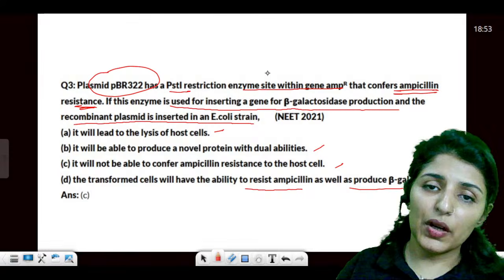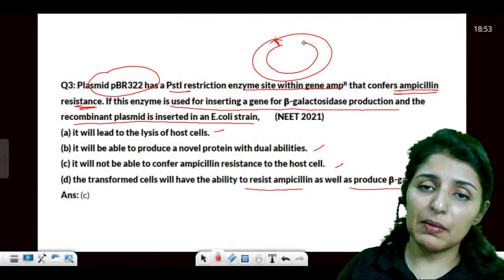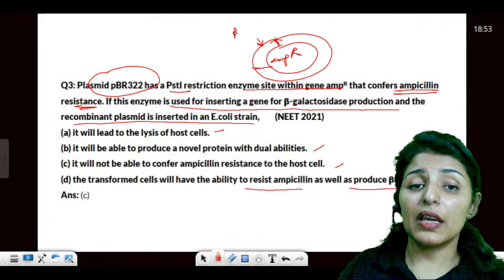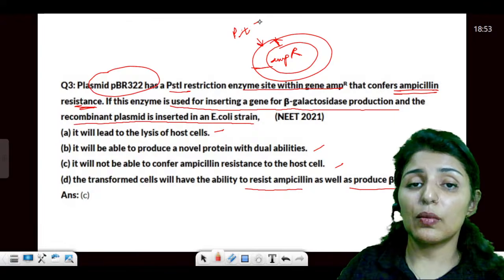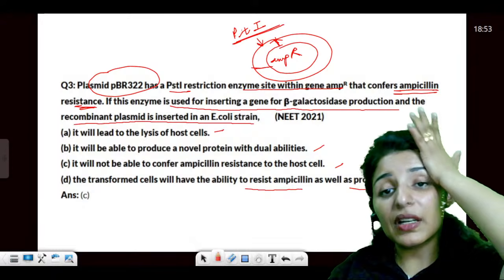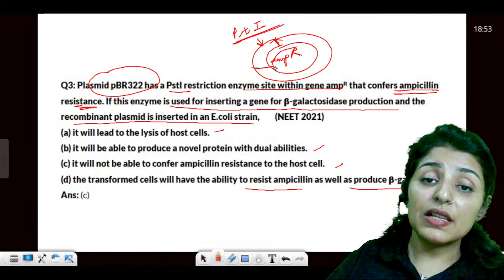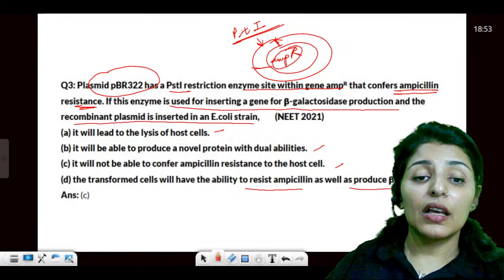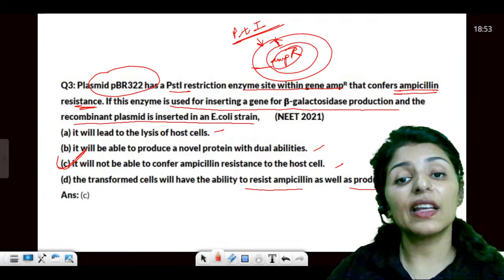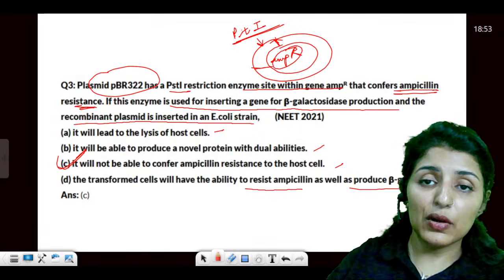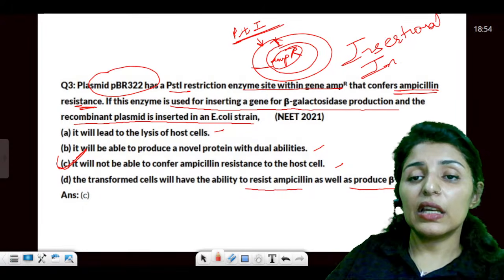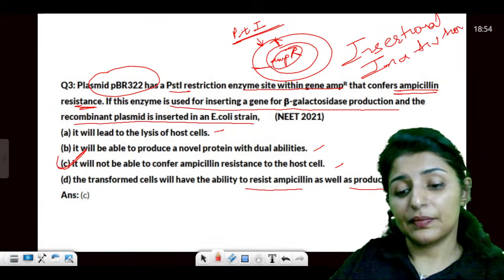So what will happen? Let's say this is pBR322, this is your ampicillin resistance gene, and if we use PstI endonuclease here, and we insert another gene for beta-galactosidase, what will happen? The ampicillin resistance will not be conferred. It will not confer. See that we are doing insertional inactivation. We are inserting another gene. This process is known as insertional inactivation. Yes or no? Are we clear here? Okay, moving on.